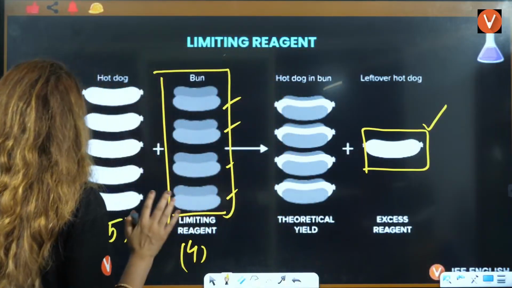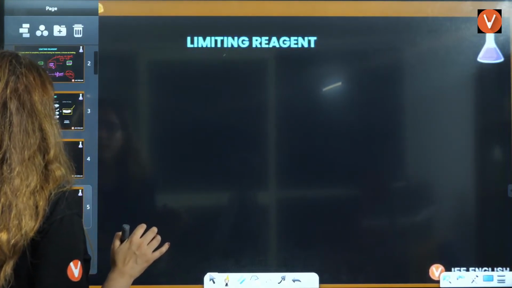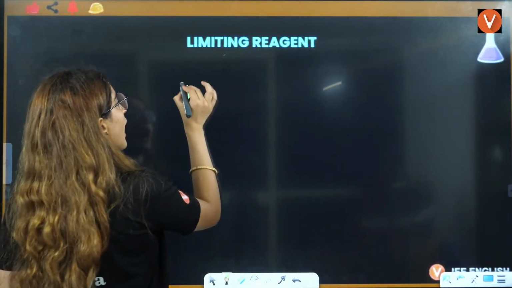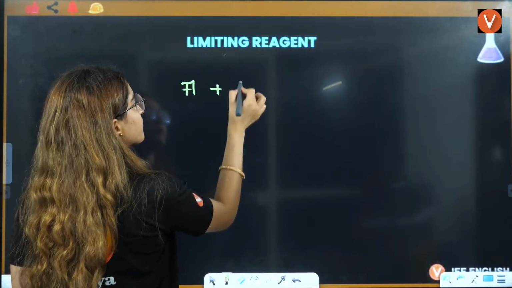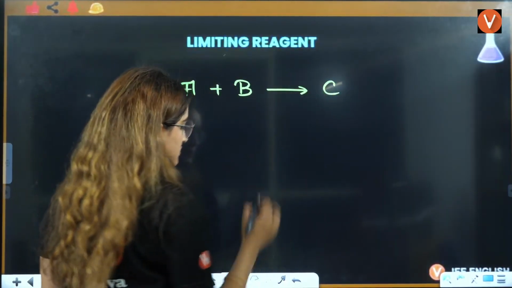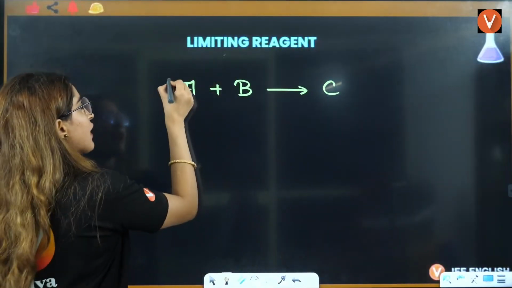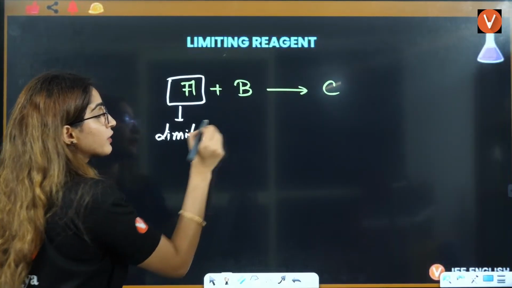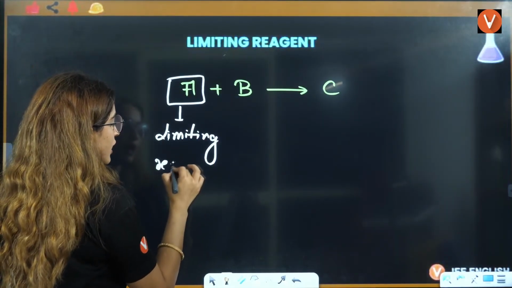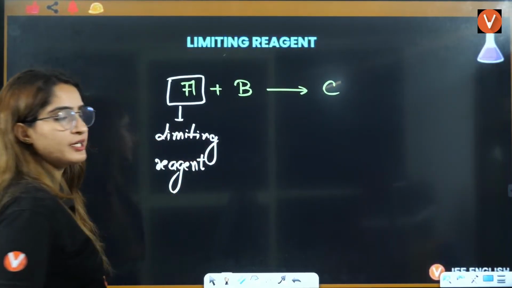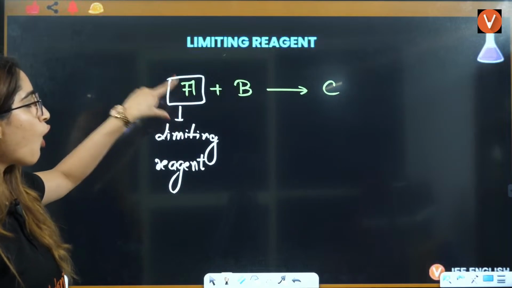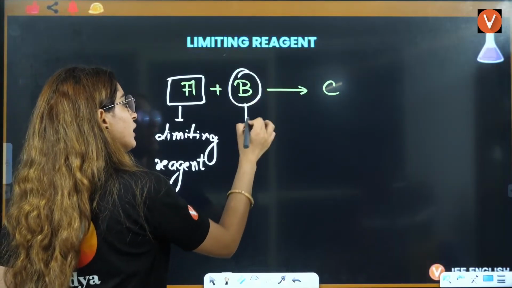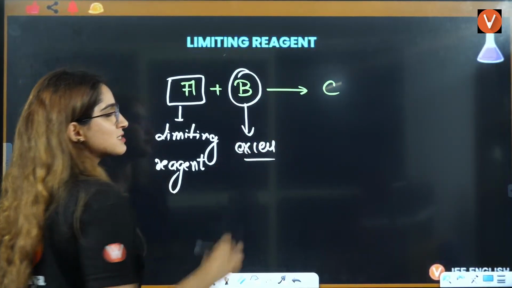Okay? So let's take an example in chemistry as well. Let's understand this. So in chemistry, how are we going to understand? Let's say you have A and you have B. This is forming C. Right? If I am saying that this is the limiting reagent, I'll also tell you how to find it out. I'll give you a trick based on that. Right? So if I am saying that this is the limiting reagent, then can I say because of this reagent, I am not able to use B fully because this is in excess.